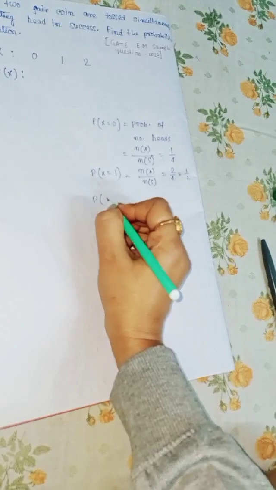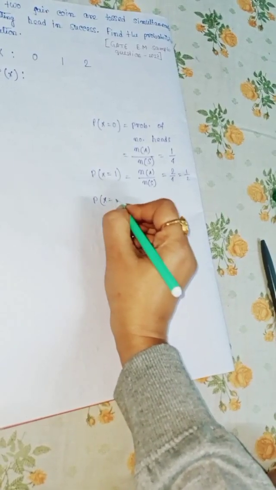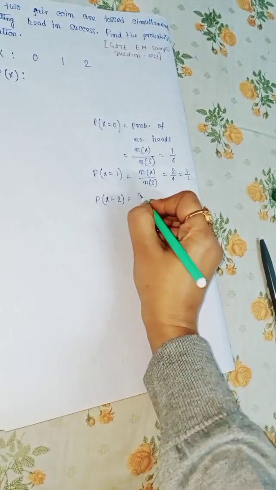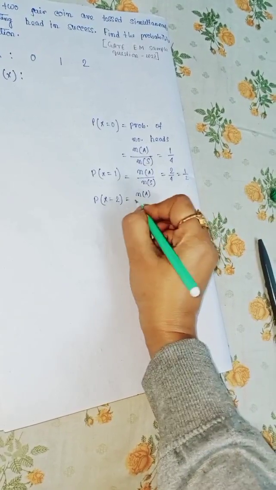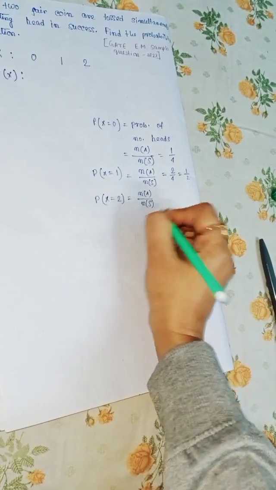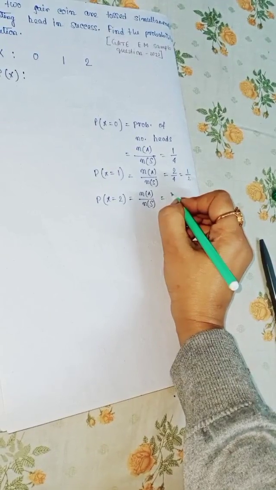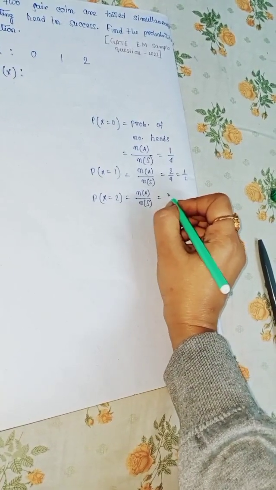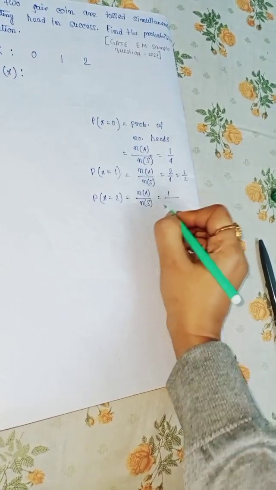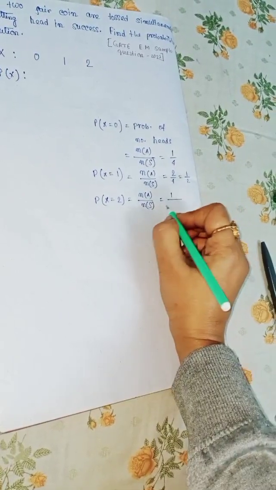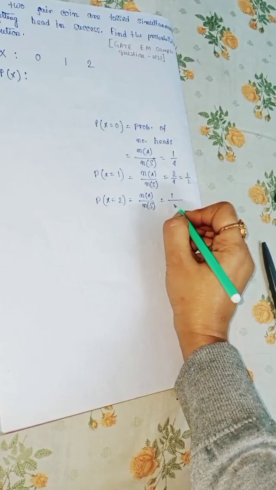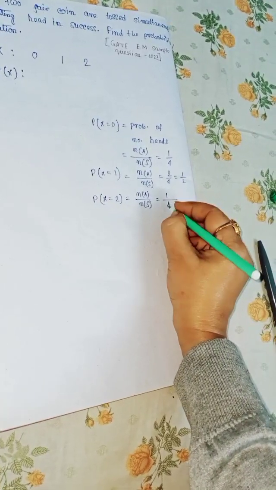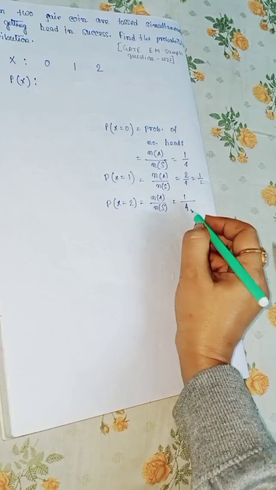Now P(X = 2) is equal to n(A) by n(S). So it is the number of favorable cases, which is 1, and the total number of sample spaces, which is 4. So P(X = 2) is equal to 1 by 4.